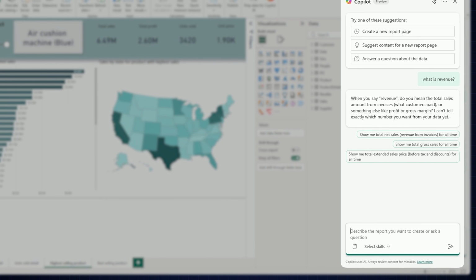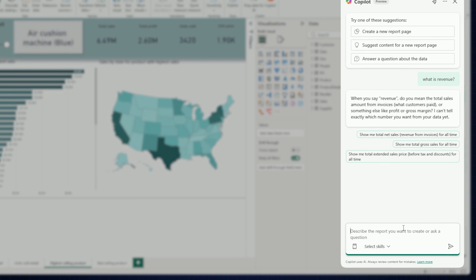So here we have Copilot asking us a follow-up question. When you say revenue, do you mean the total sales amount? In other words, what are you asking me? So this is expected behavior, especially for a model that's not prepped. Let's ask a couple more questions just to see the Copilot behavior before prepping the data.